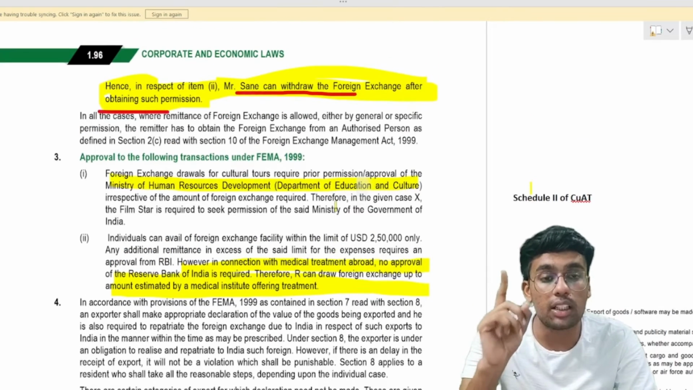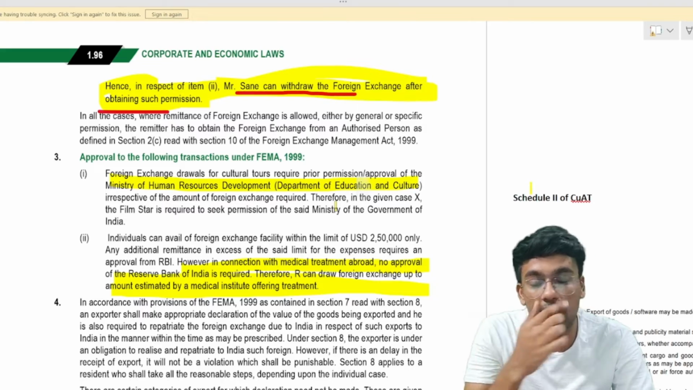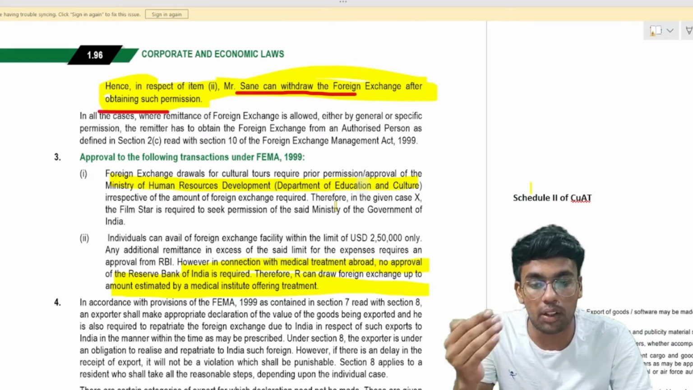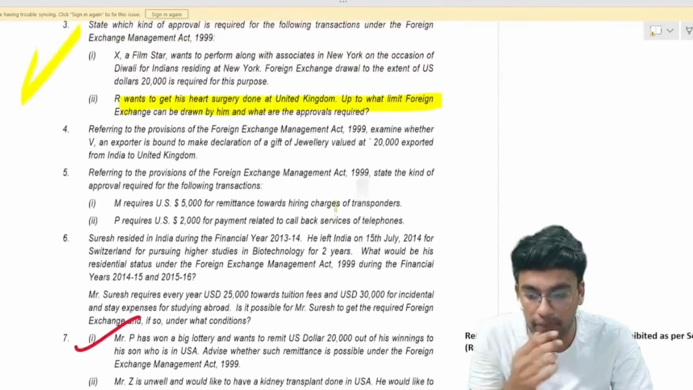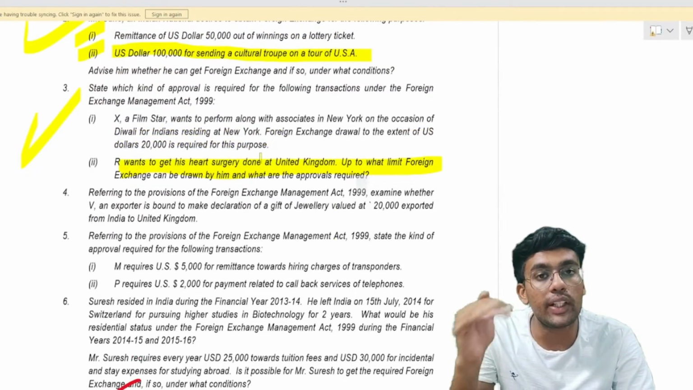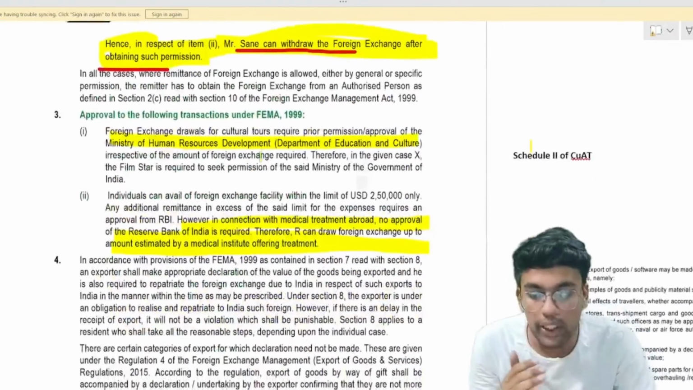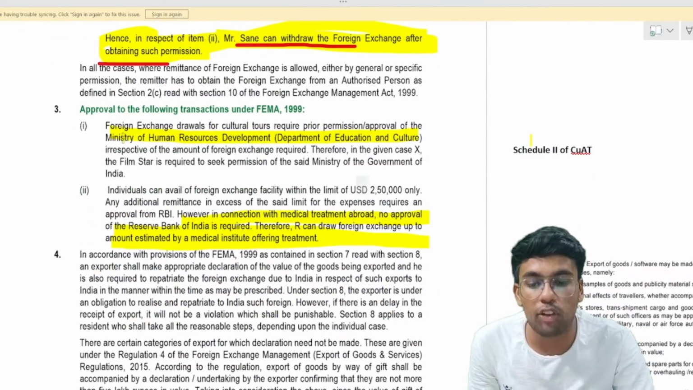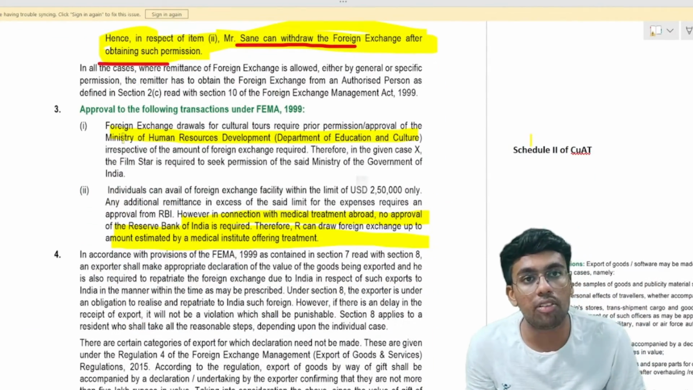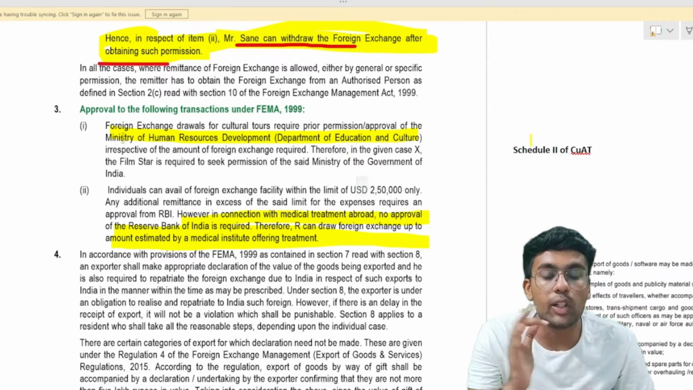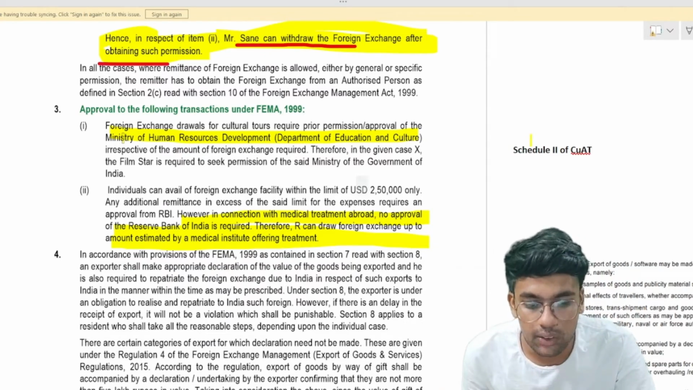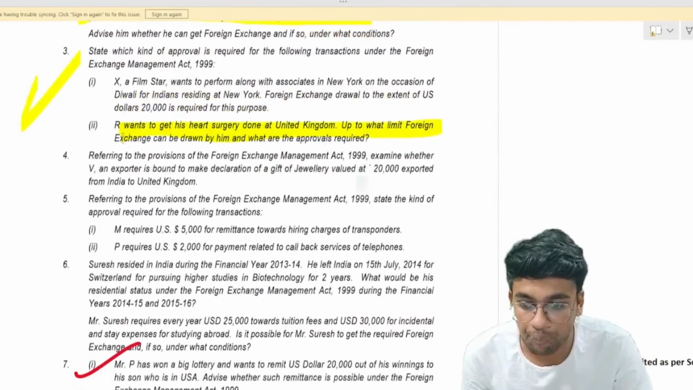Now, with respect to the cultural tour, you are going outside India for the purpose of giving a performance. Film star going outside India for a performance. In such a case, you need to have a prior approval of whom? You need to obtain prior approval of the Ministry of Human Resource Development, as provided under Schedule 2 of Current Account Transactions. So, three questions we have discussed as of now.